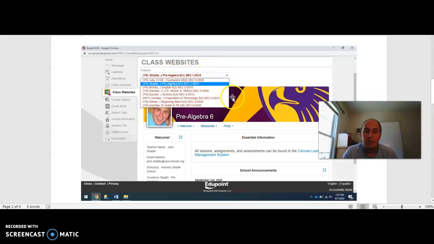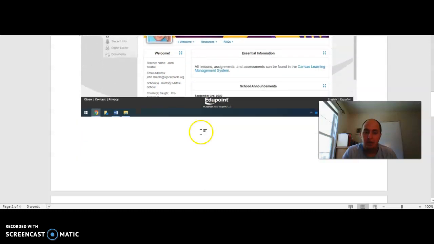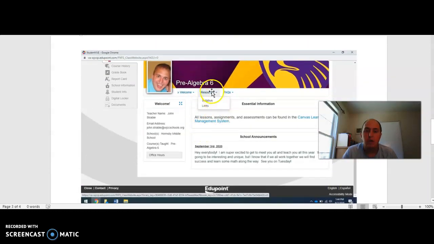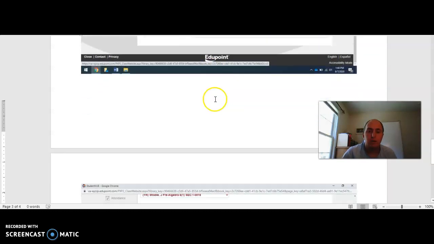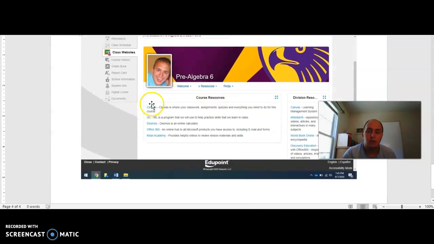Depending on what your first period is, that's what's going to show here, and there's a drop-down menu. You click in and you can go through your different classes. On your LMS page, it'll have your teacher's name, email address, and different information. If you hover over a resource, you can find your syllabus, which tells you how your grades are weighted, what the class expectations are, and a lot of helpful information for the course. You can also click on links, and it'll provide you with different links that are important for this class.